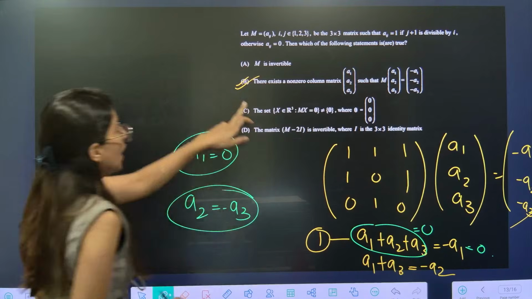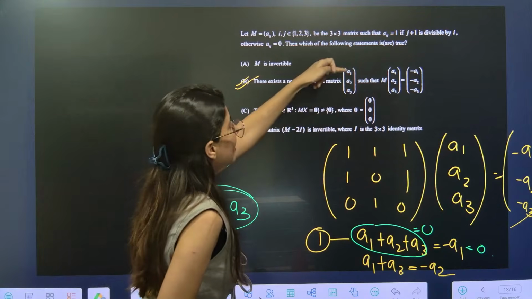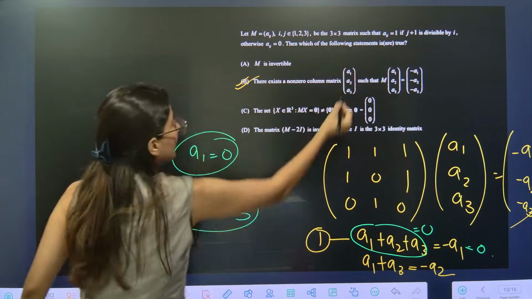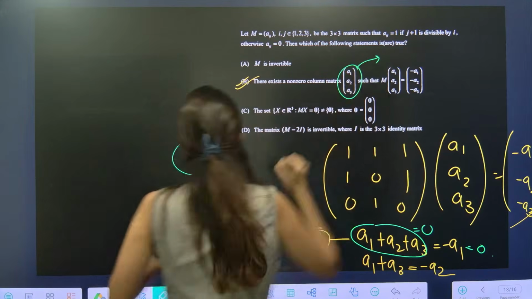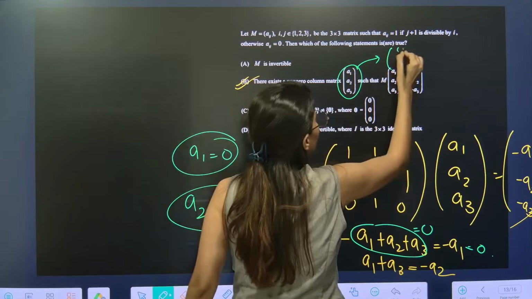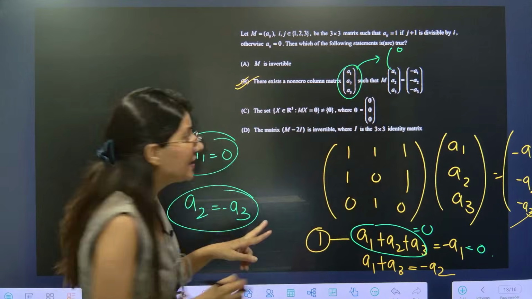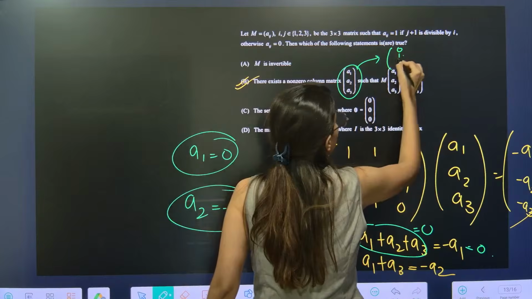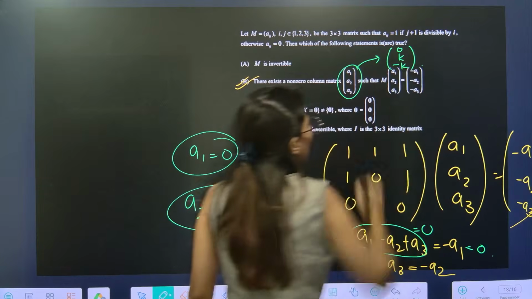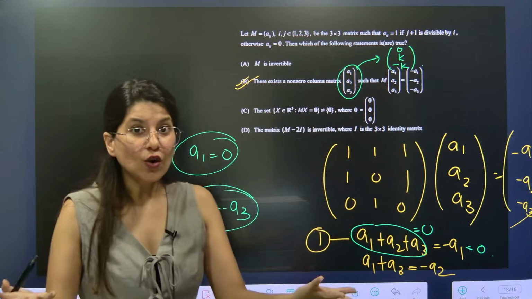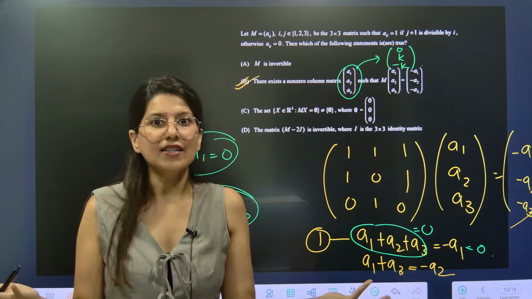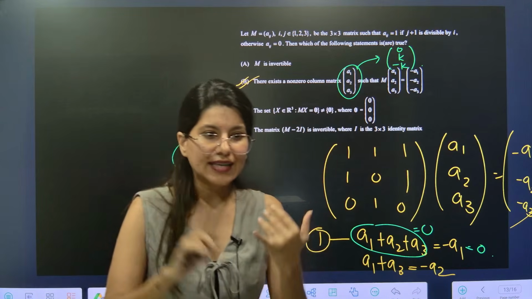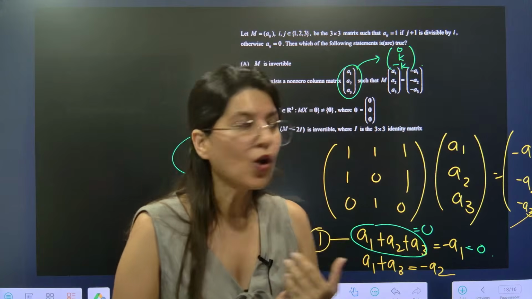Okay. So now this matrix A1, A2, A3, if I rewrite this matrix, what will I get? A1 is 0. A2 and A3 are of opposite sign. So this is K, and this will be minus K. And this K can be 0, can not be 0. There is no information about K. It can be 0 and it cannot be 0.